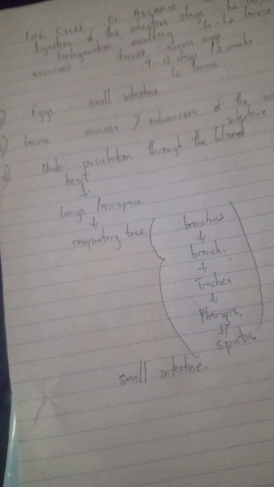So you see, from the small intestine, the blood carries it to the heart, from the heart to the lungs, from the lungs to the respiratory tree, and from the respiratory tree back to the small intestine.